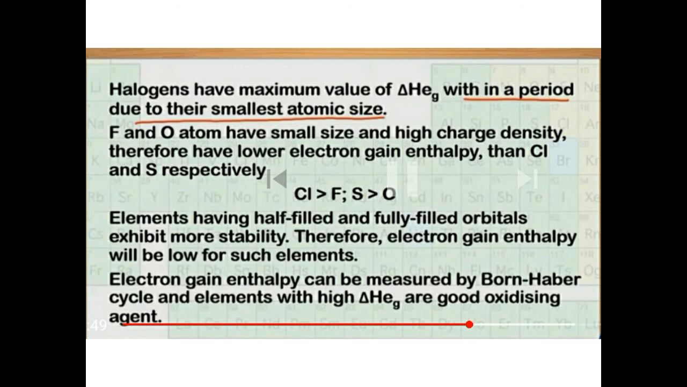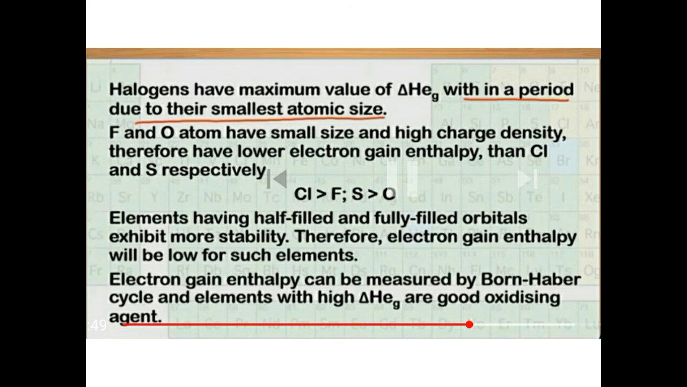It means beryllium should have a more negative value than lithium. From beryllium, boron should have more electron gain enthalpy. From boron, carbon should have more, and so on. But here we can see one exception. What is the exception? Instead of beryllium having the higher electron gain enthalpy, lithium has a higher electron gain enthalpy than beryllium.